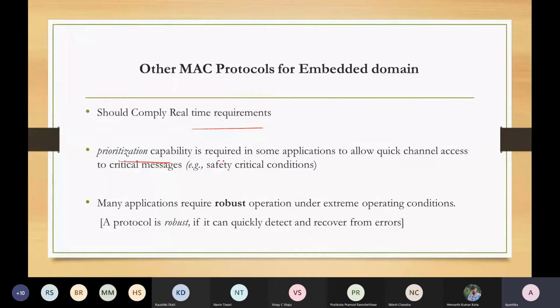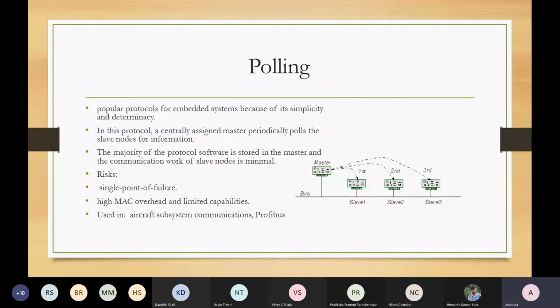To maintain the robustness, there must be some feature added to your packet, and how that is increasing your packet overhead, this part we will talk about later. But whenever we are proposing or considering other types of MAC protocols, these features should be there. So what are the other features?